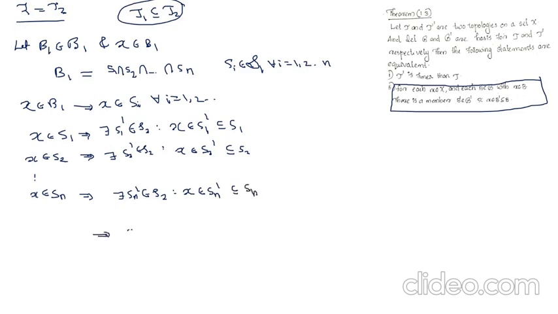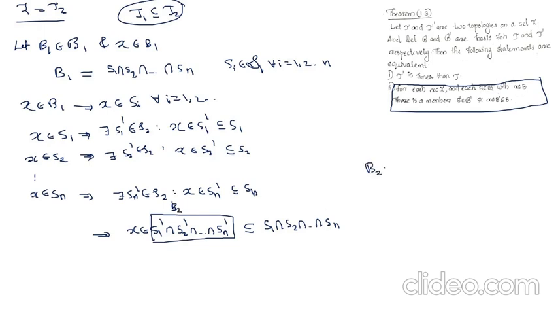Then overall we get x belongs to S1 dash intersection S2 dash intersection and so on up to Sn dash, which is a subset of S1 intersection S2 intersection and so on up to Sn. We take B2 equal to S1 dash intersection S2 dash intersection and so on up to Sn dash.